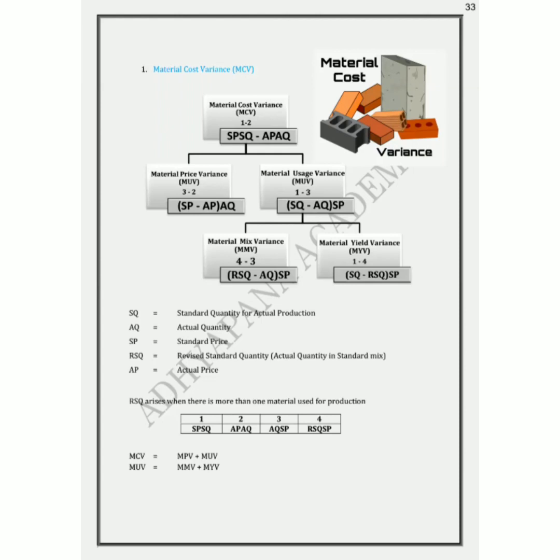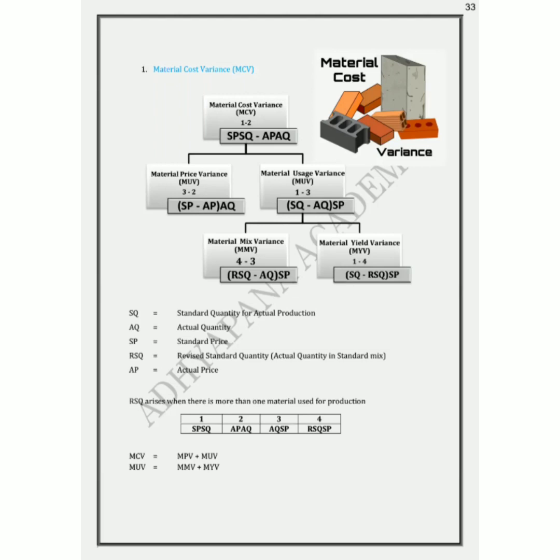So the 4 columns are: first column SP, SQ; second column AP, AQ; third column SP, AQ; and the fourth column SP, RSQ. Now bringing them into the chart, what happens? SP, SQ is column number 1, AP, AQ is column number 2. So this becomes 1 minus 2.